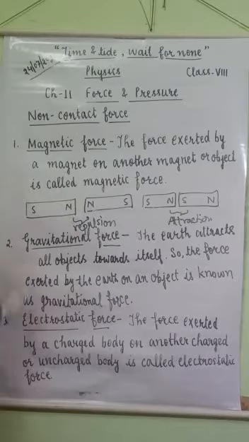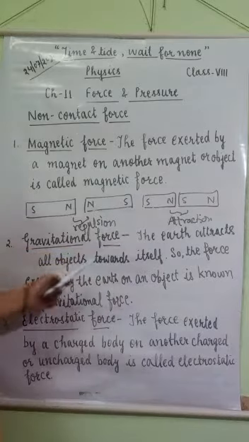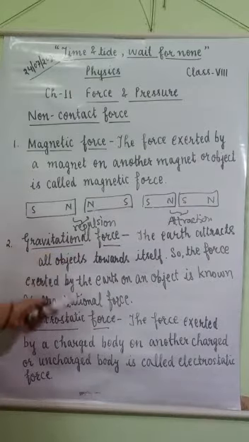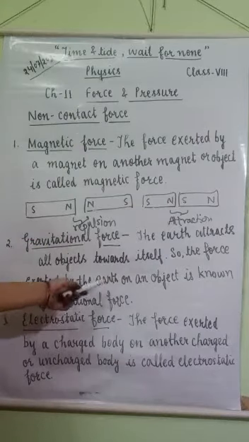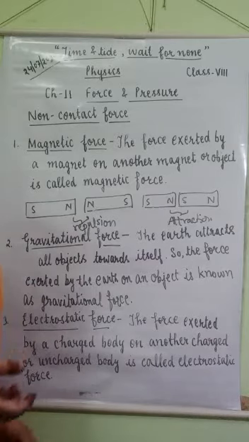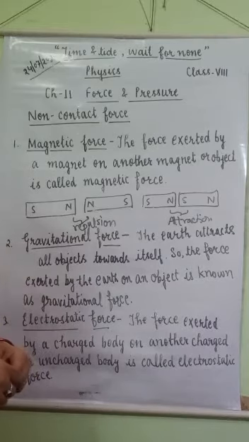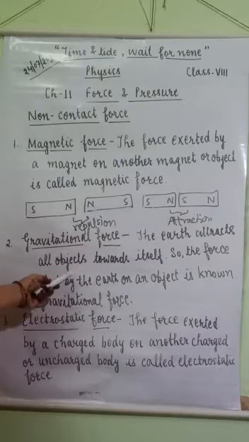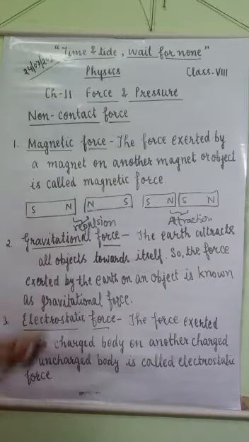Next is gravitational force. The earth attracts all objects towards itself. So the force exerted by the earth on an object is known as gravitational force. When you throw any object upwards, it comes back towards the earth. So it happens due to gravitational force.